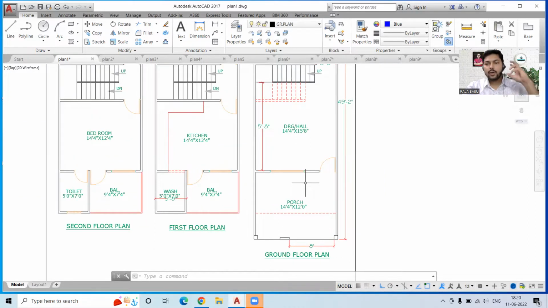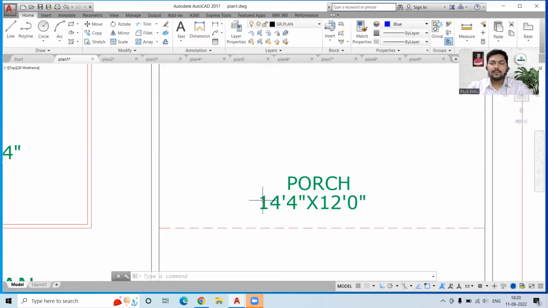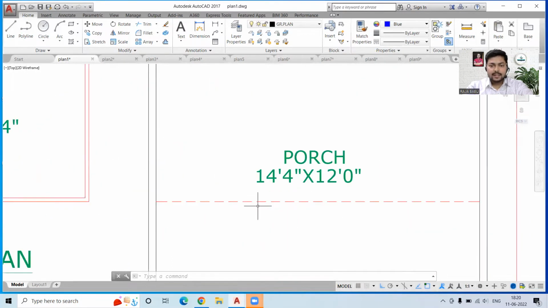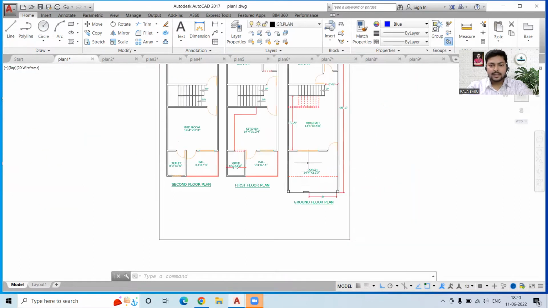You can always look for the definitions on Google. We will not go into the technicalities of any term, but we will just learn what is useful for you. So this is a 14 feet 4 inches by 12 feet porch. Now, when you are studying a plan, keep this in mind that the first dimension is the horizontal dimension and the second one is the vertical dimension. That means this is the 14 feet 4 inches and this is 12 feet.